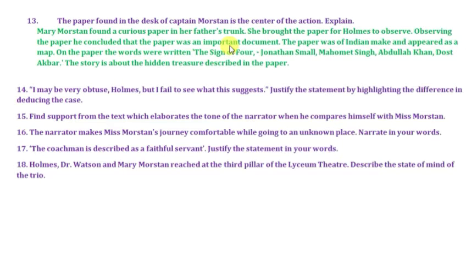As you see, this is the title of our novel, The Sign of Four. So there were many names such as Jonathan Small, Muhammad Singh, Abdullah Khan, Dost Akbar. So these are the names of those people who helped him loot the treasure of Agra. The story is about the hidden treasure described in the paper.